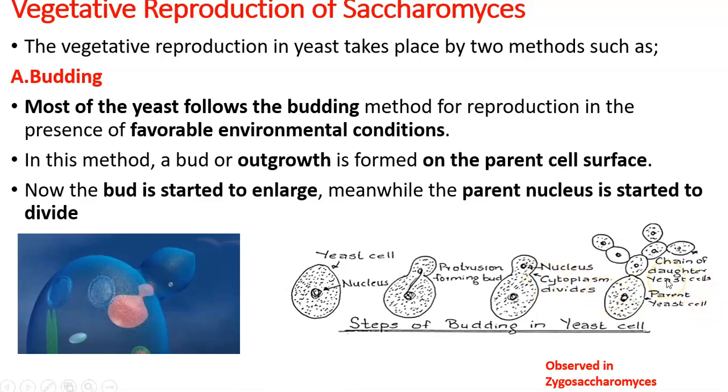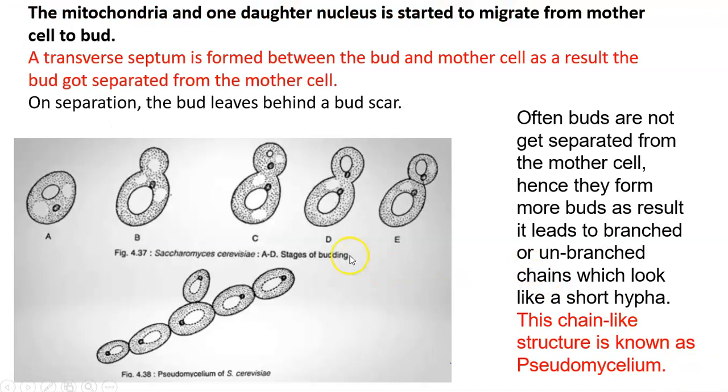Sometimes, very rarely, you can see one phenomenon called pseudomycelium formation. That is, after the formation of the bud, this bud is not getting detached from the parent body. Then the daughter bud forms another daughter bud. It forms another daughter bud. So a chain of buds are attached. That is called pseudomycelium. So it's not a proper mycelium as we saw in Rhizopus or Mucor. It's just a pseudomycelium. This stage will be quickly over, and it will be releasing all daughter cells as separate unicellular Saccharomyces. So this budding phenomenon is observed in budding yeast, called Zygosaccharomyces. So this is the phenomenon. I have explained everything. You can pause the video and take the note.